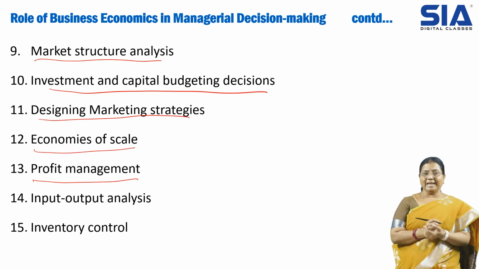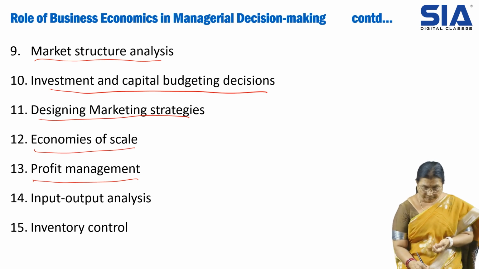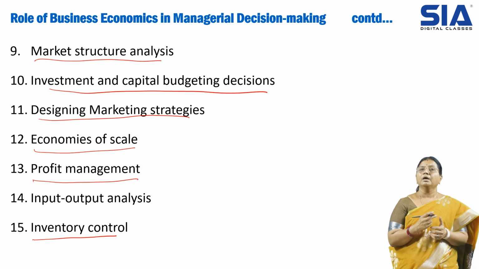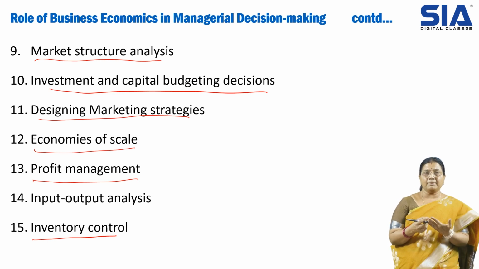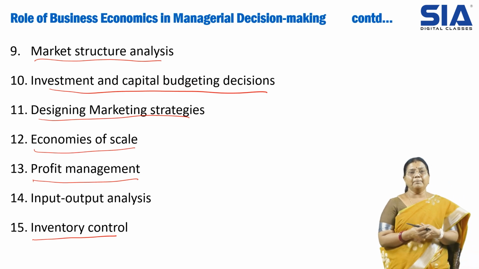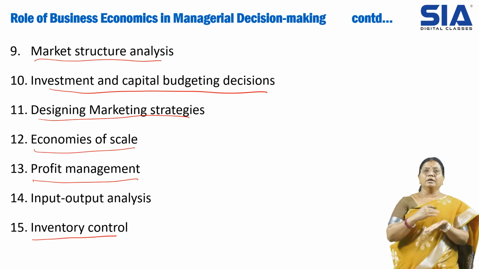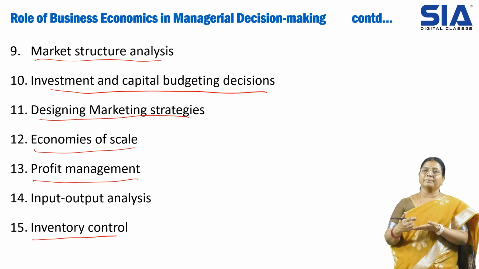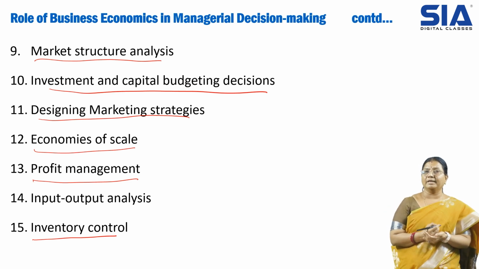Then input output analysis. What are the inputs required for a certain level of output? And inventory control. Inventory is the combination of different stocks. When I say stock, it means raw material, finished goods, spare parts, and other accessories which are required. With the help of economics we can maintain the appropriate level of stocks for continuing the production. If this is not done, then production will be interrupted in between, which will affect our sales and the goodwill and reputation of the organization.